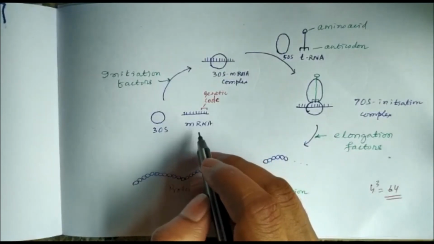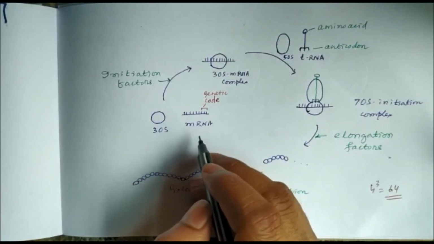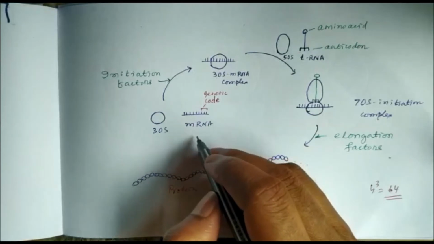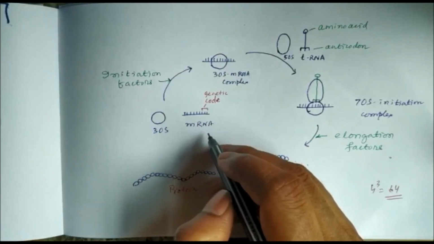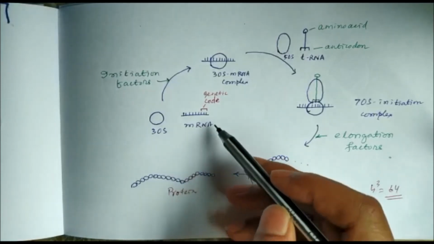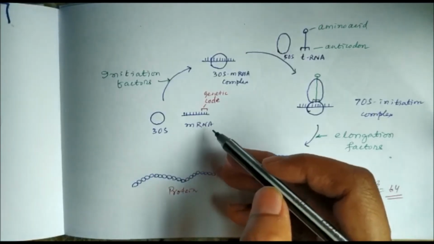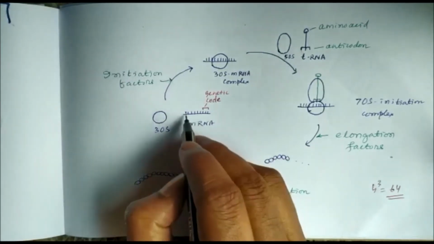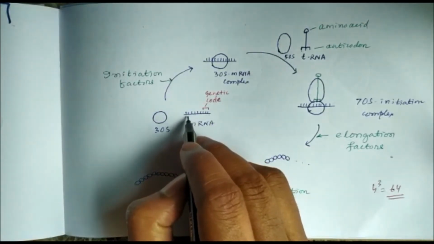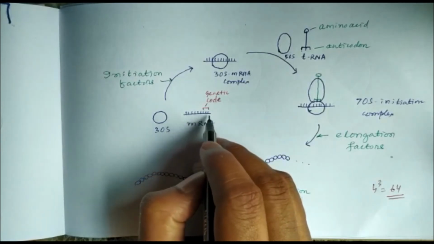The message for which protein is to be synthesized is available with messenger RNA, which is formed from DNA. DNA, after transcription by the enzyme DNA dependent RNA polymerase, forms this messenger RNA, and this messenger RNA has the sequence of bases.